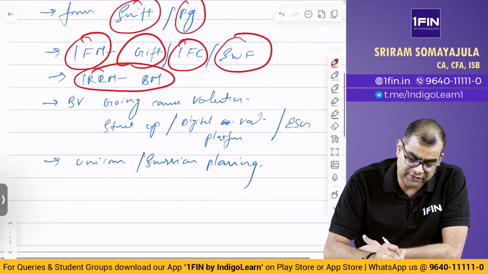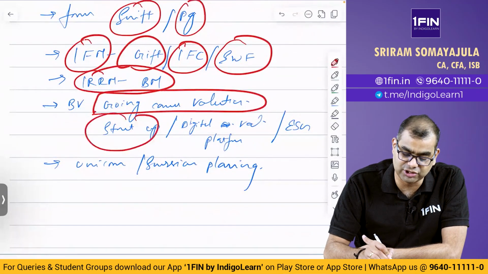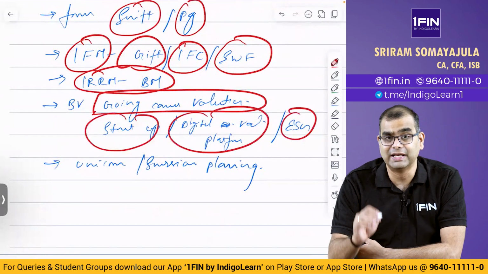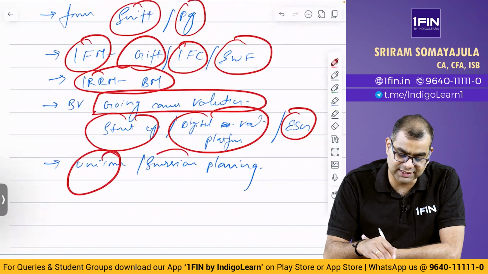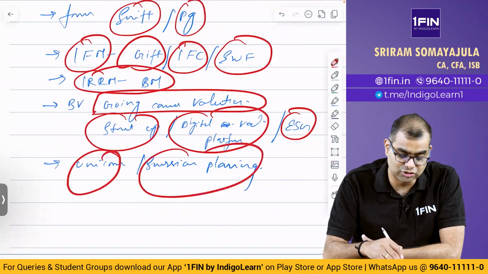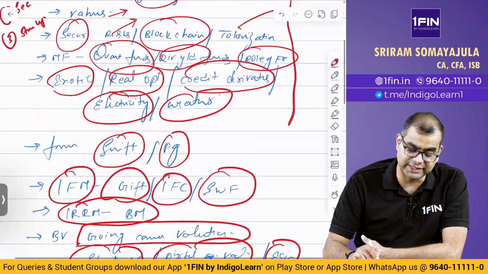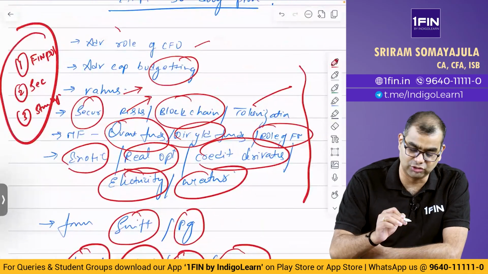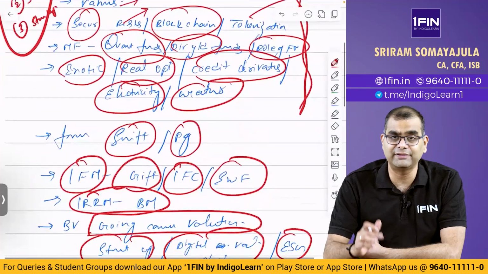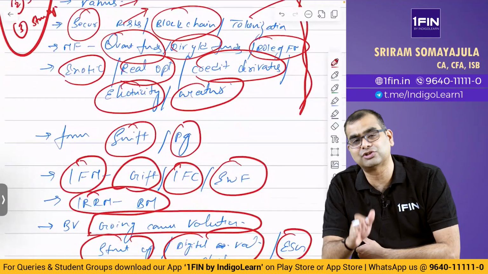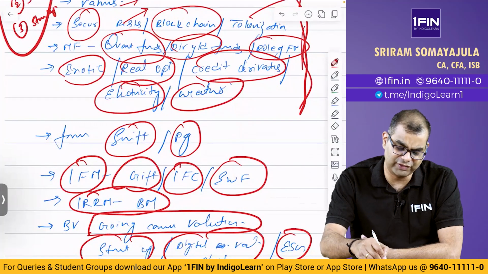Then business valuation, there is a whole new thing about going concern valuation, startup valuation, digital platform valuation, and ESG. These are very important topics. Same way, unicorn and succession planning. Succession planning has already been asked. So unicorn. So please, my dear friends, if you are looking at theory, please focus on these topics, these three chapters which are full theory chapters, and these additional new topics that have been added from SFM to AFM as well, and in AFM also from November 24 to May 25, whatever small changes there, everything is covered in this